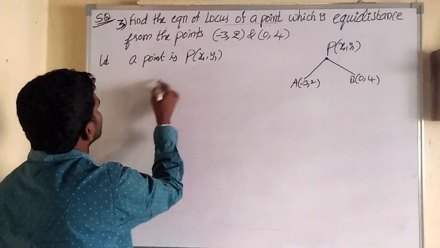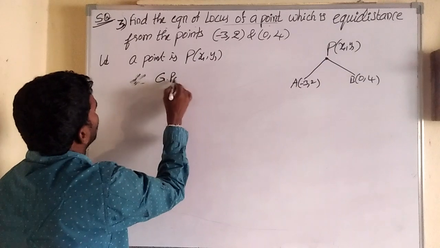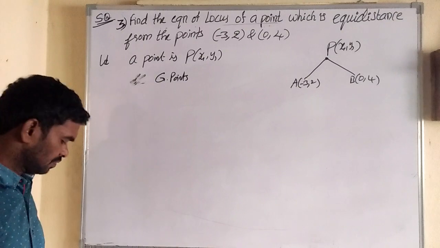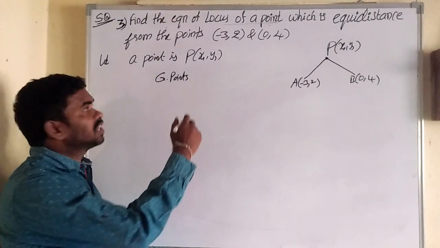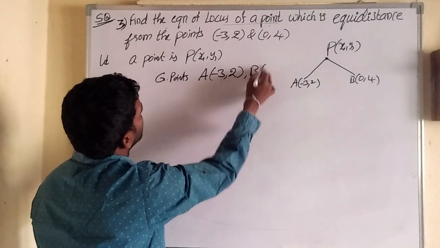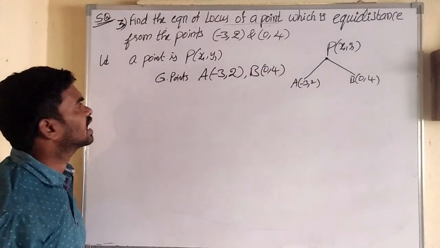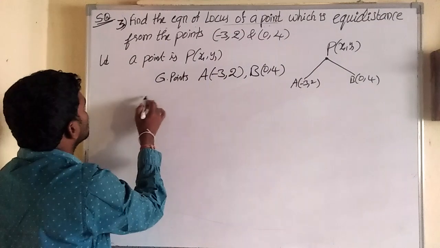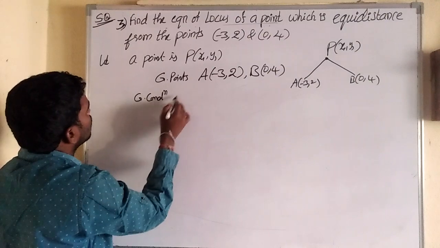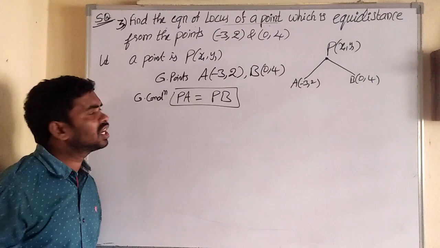Given points are, let us take the first one as A(minus 3, 2) and B(0, 4). Two points are given, that's why one is taken as A and the second as B. So what is the given condition? The given condition is equidistance to A and B. Therefore the given condition is PA is equal to PB. This is the given condition based on the question.